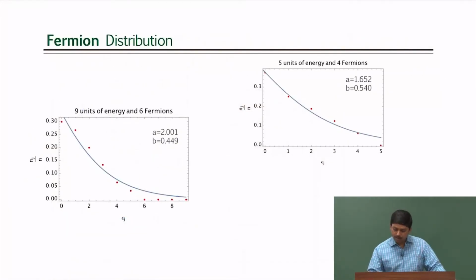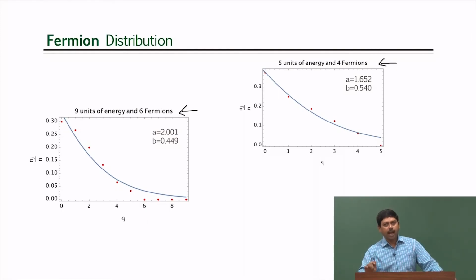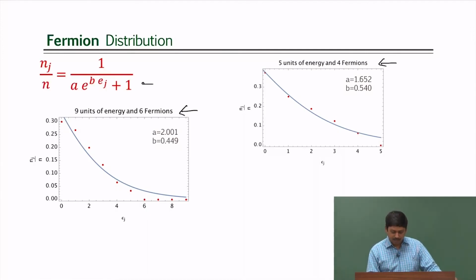So, we have plotted 5 units of energy into 4 fermions and 9 units of energy into 6 fermions, because the other 2 are not possible. 9 units of energy in 7 fermions gave us only one distribution, which is statistically not good, and 7 units of energy in 9 particles did not give us anything. So, we just landed up with these 2, and we have shown them, but in this case the fitting is not by any of the other 2 equations, the fitting is done by this equation.